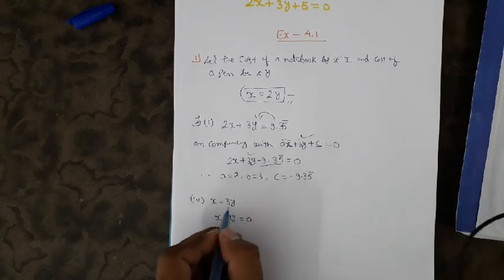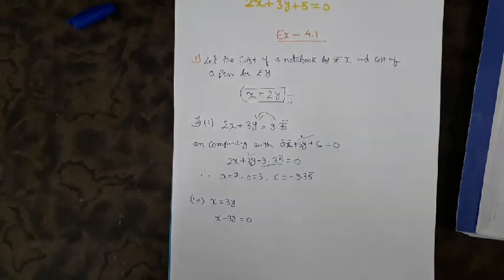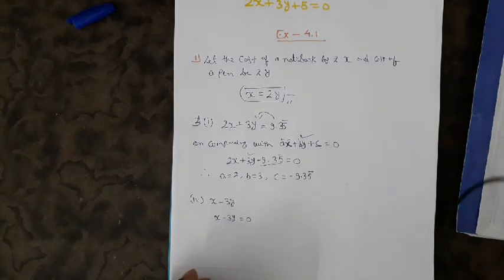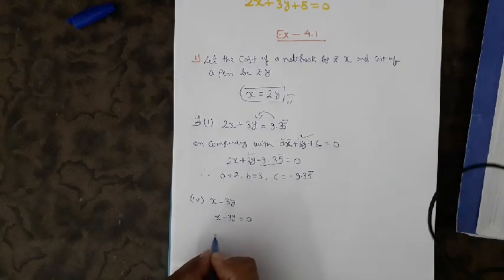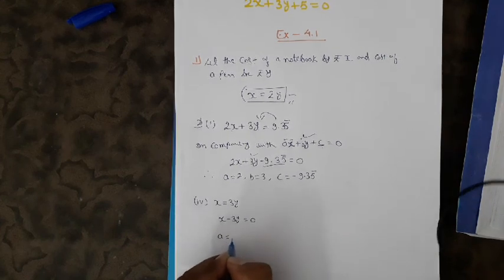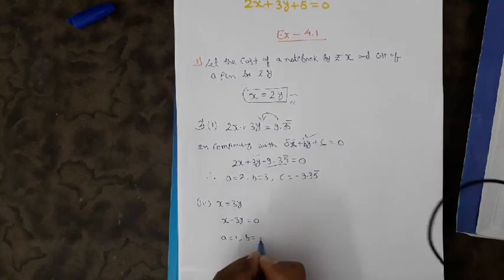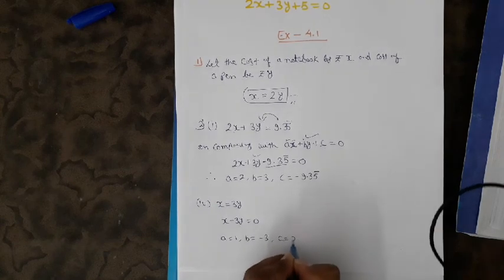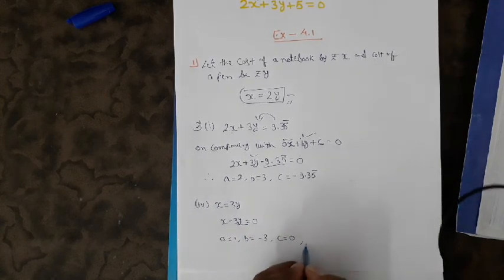We don't have one more term, the constant term. So when we compare it, we'll get a equals to 1, b equals to minus 3, and c equals to 0 because there is no constant term. Okay,